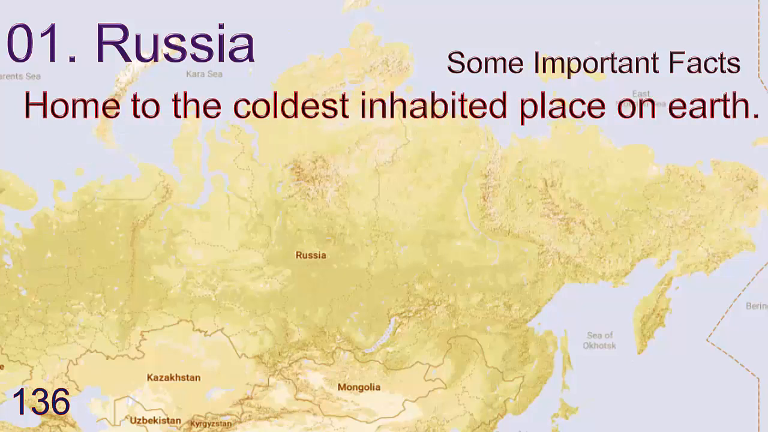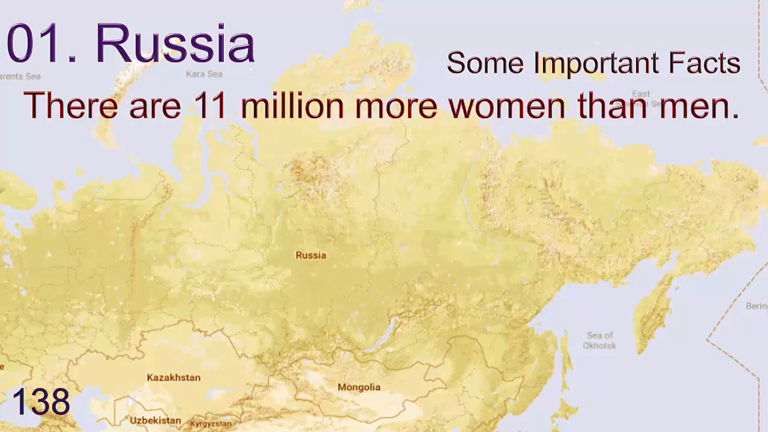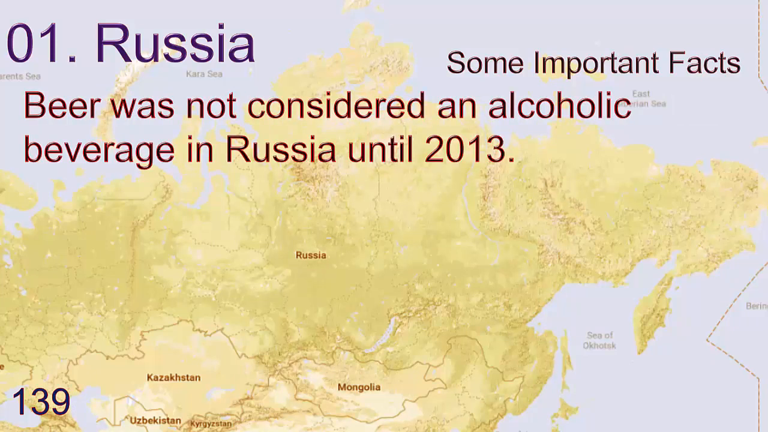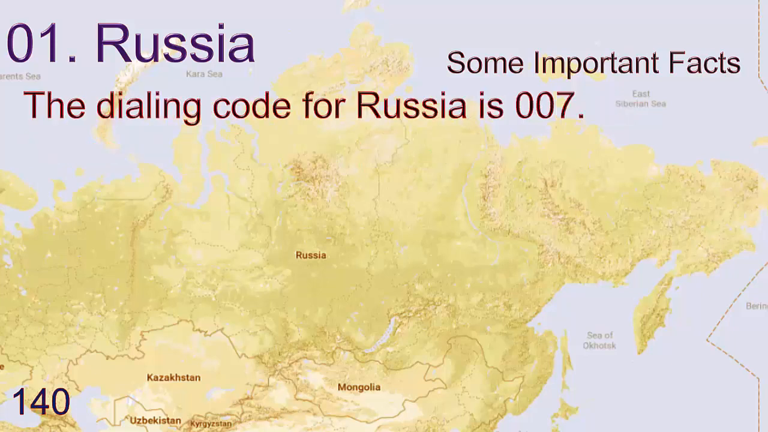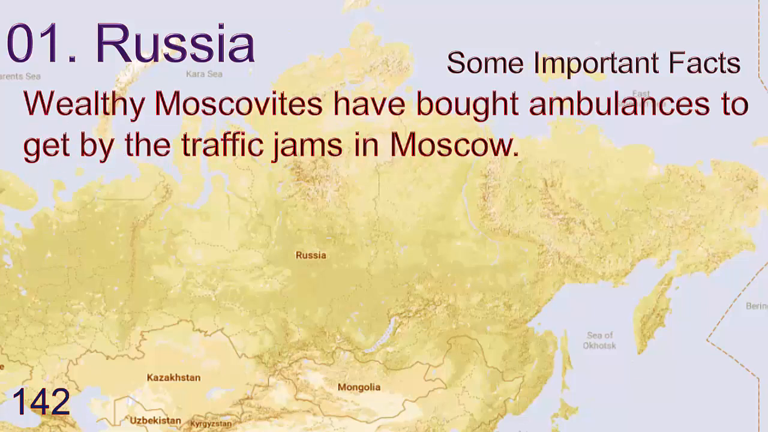Home to the coldest inhabited place on earth. The literature is world famous. There are 11 million more women than men. Beer was not considered an alcoholic beverage in Russia until 2013. The dialing code of Russia is 007. A Russian woman holds the world record of giving birth to 69 children. Wealthy Muscovites have bought ambulances to get past the traffic jams in Russia.